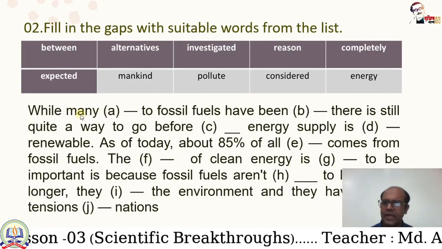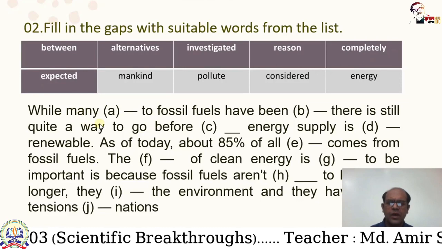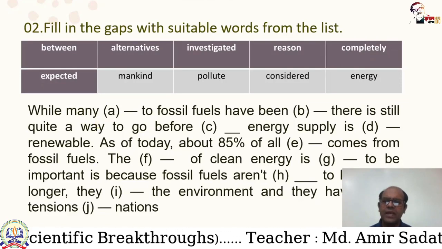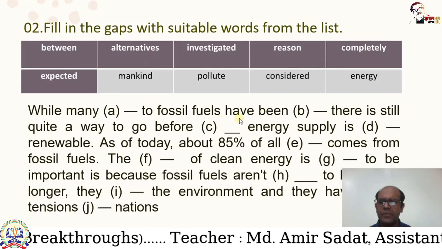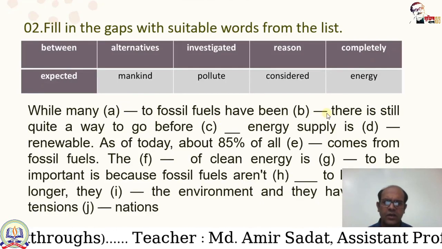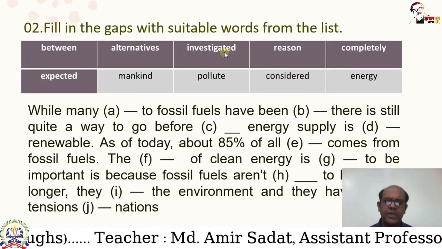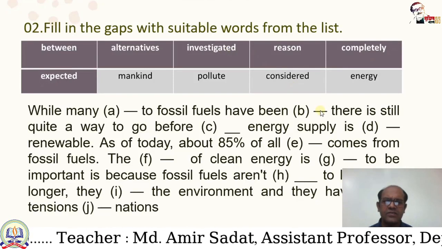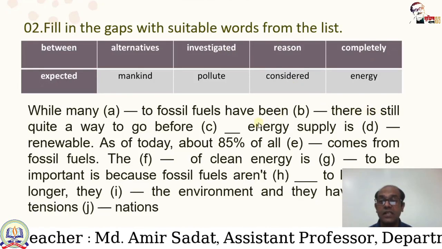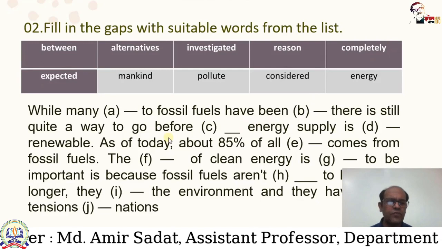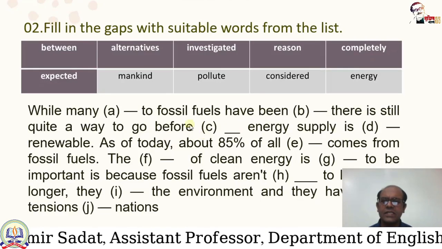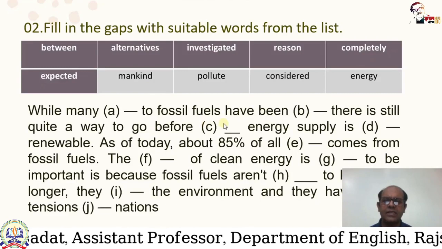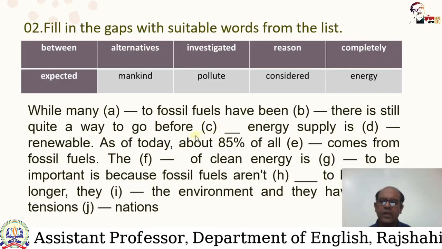Okay, for gap A, alternatives is the correct answer: while many alternatives to fossil fuels have been investigated. For gap B, investigated is the correct answer. There is still quite a way to go before gap C. For gap C, mankind will be the correct answer.